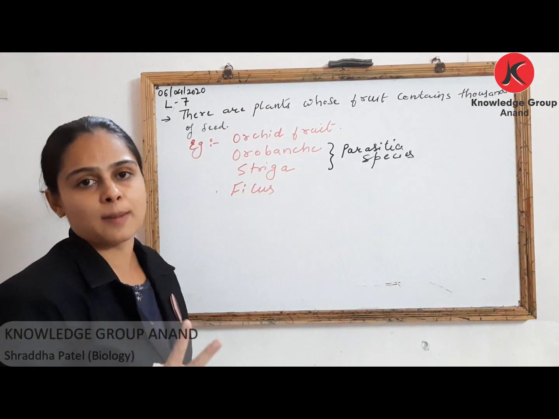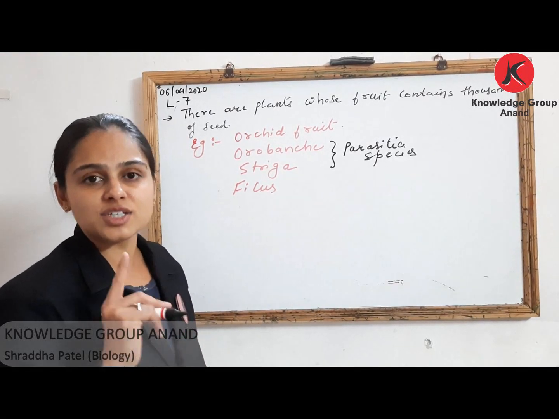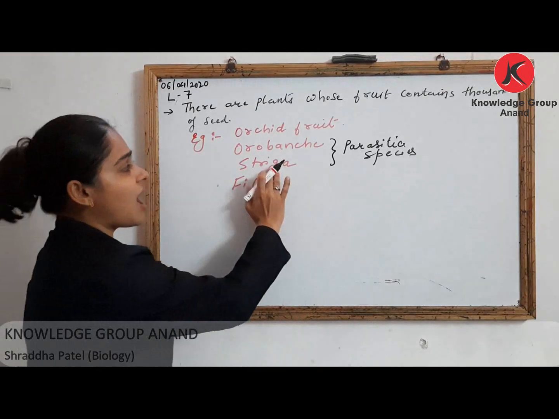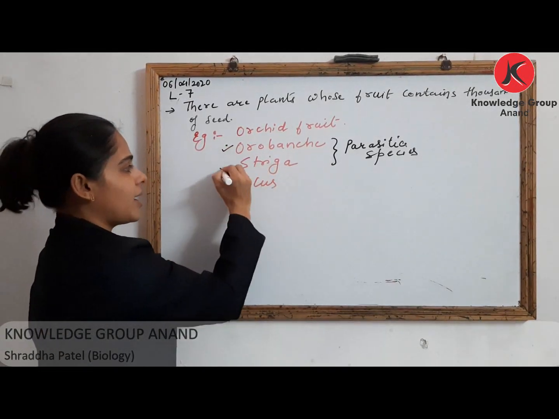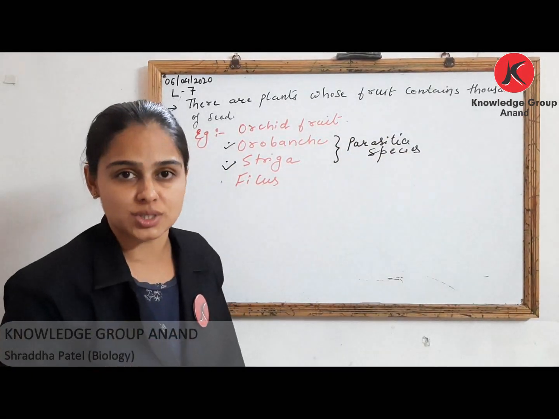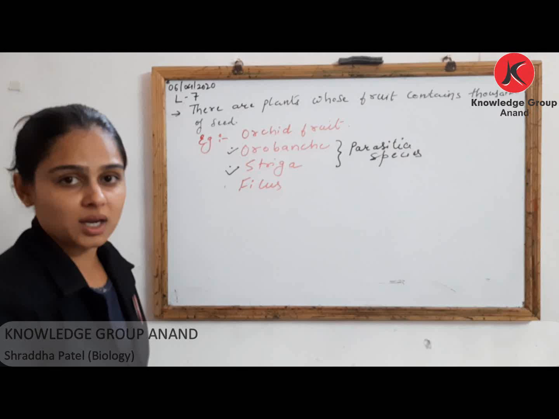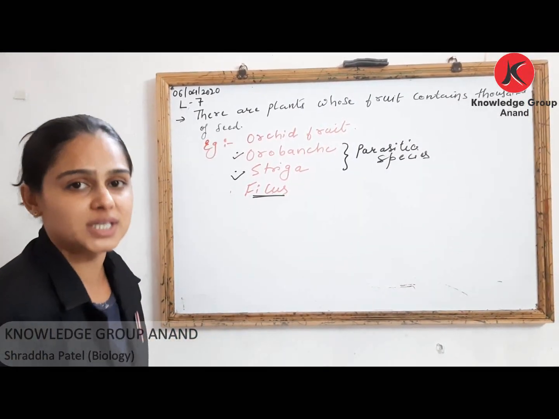Two more examples are written, that belong to parasitic species, that is Striga and Orobanche. Orobanche and Striga are parasitic species. And one more example you have to memorize is of Ficus.